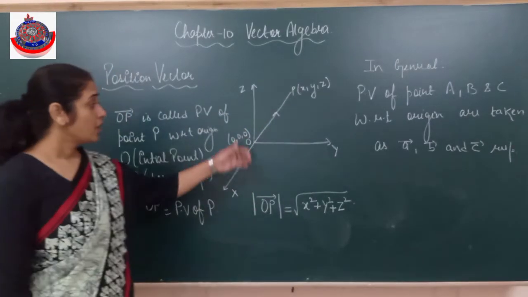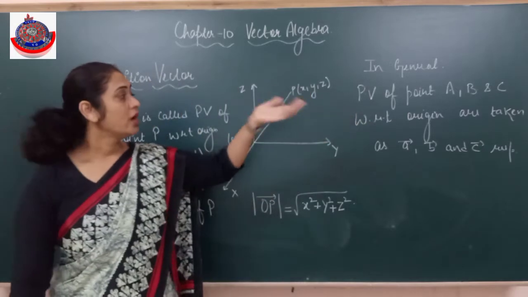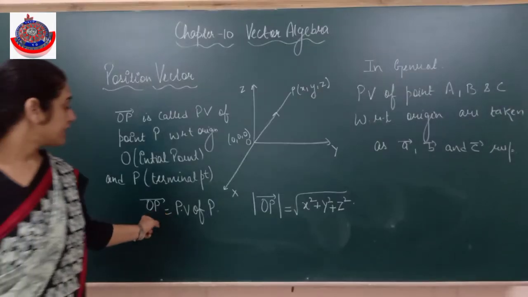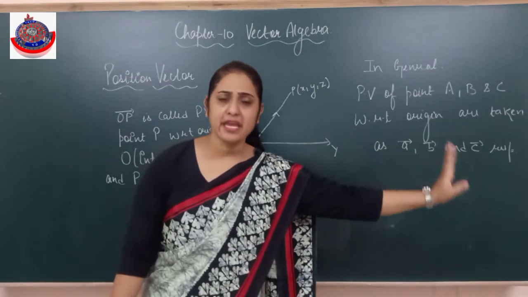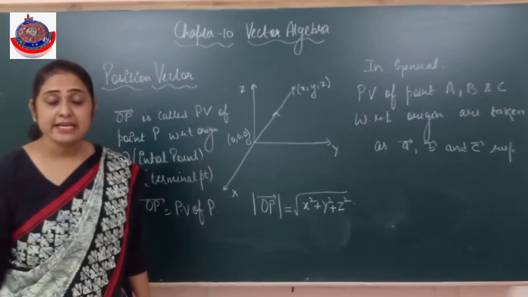Position vector means initial point is origin. आगे we will derive a formula also to find a position vector. So the position vector of P is OP. अगर ABC कोई points हैं तो उनके position vector normally are denoted by A vector, B vector and C vector. Clear? Alright, clear to everyone?